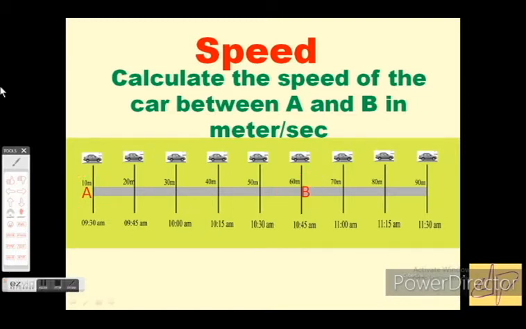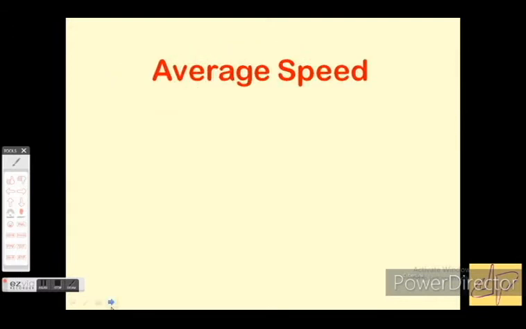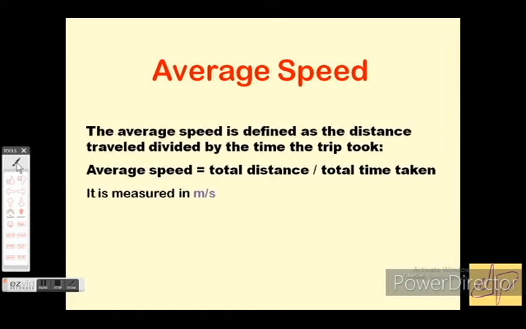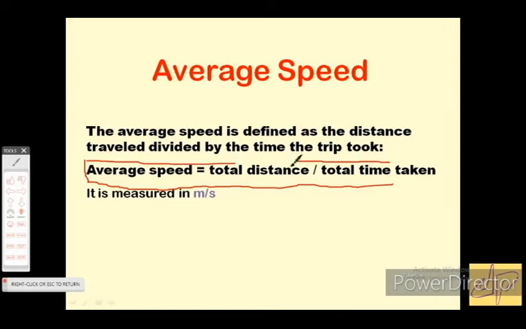Now let us see another small concept, average speed. There is a small difference between speed and average speed. Speed formula is distance by time, but average speed is defined as the total distance by total time taken. Again, see the definition carefully. Average speed is defined as total distance divided by total time taken. Its unit is also meter per second.